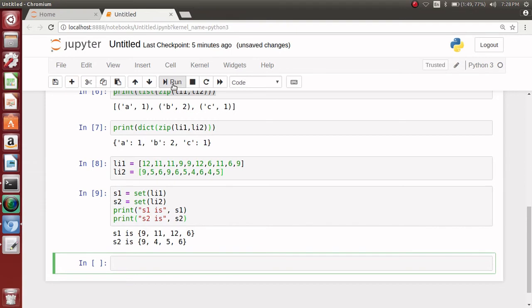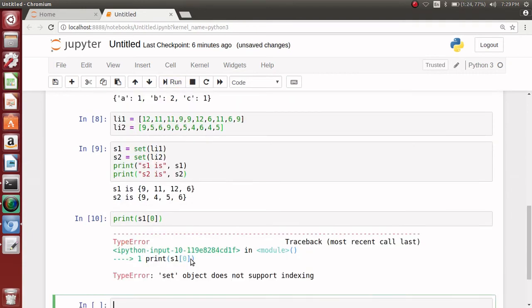Note the duplicates are gone, but the elements are no more in the same order as they were in the list. It may be tempting to try to access the element by the index, but unfortunately that is not possible. If you write this, notice it gives an error. Okay.